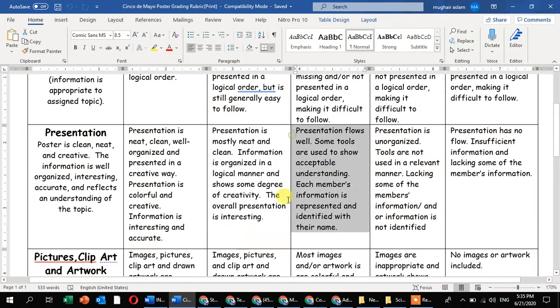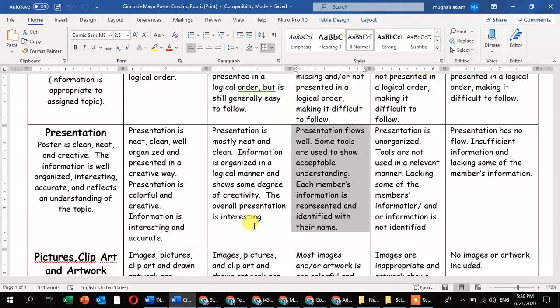Next, the presentation flows well. Some tools are used to show acceptable understanding. Each member's information is represented and identified with their name. If you are making an individual poster, then you will skip the point about members' information and their work. Now, you have to focus on the presentation flowing well. First, you are identifying your examples or definition, whatever your teacher instructed in your assignment. Second is the use of all the tools, so that everyone can understand your poster.